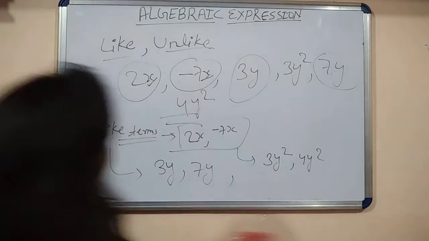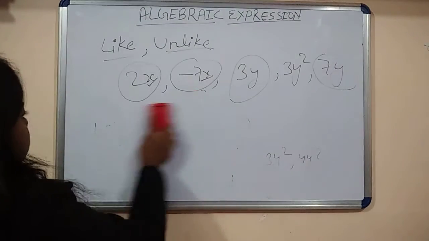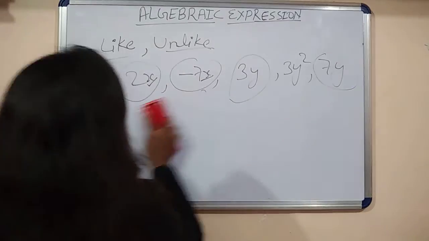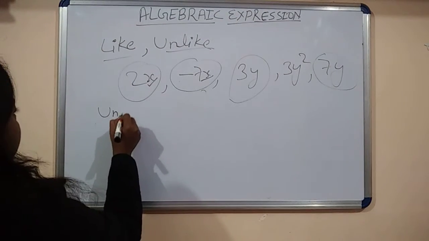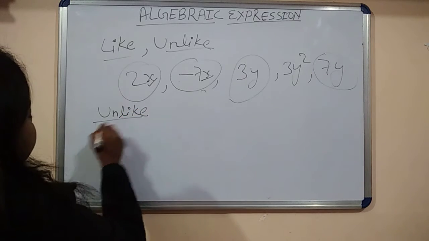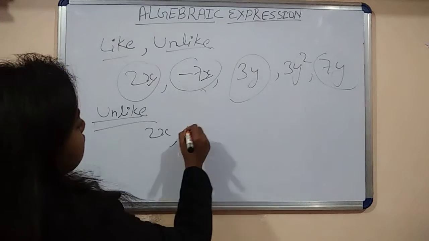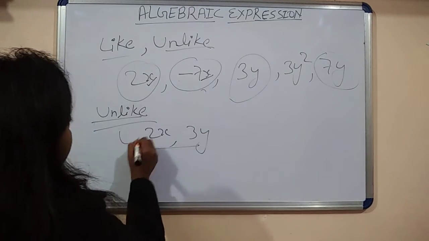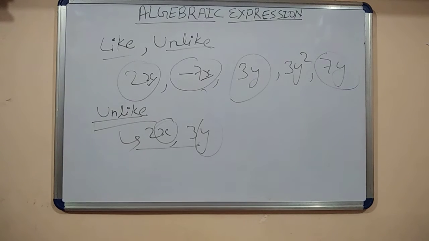And what is unlike terms? The variable is not the same. Okay, let's consider 2x and 3y, they are unlike terms. The variable of the first term is x and the second term's variable is y, it's called unlike terms.